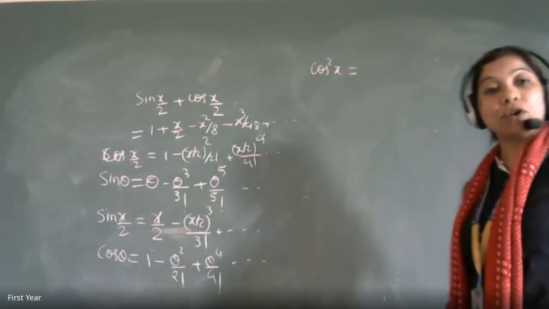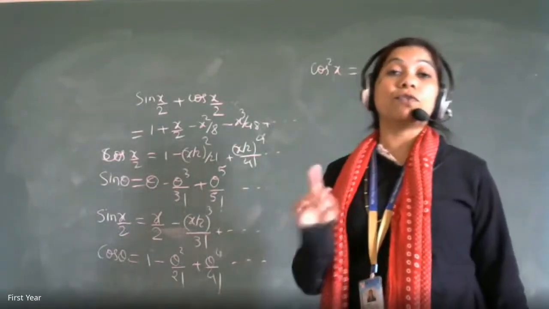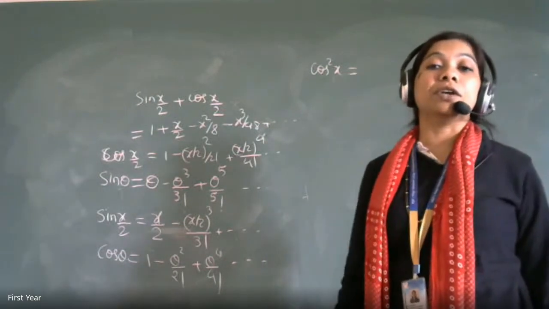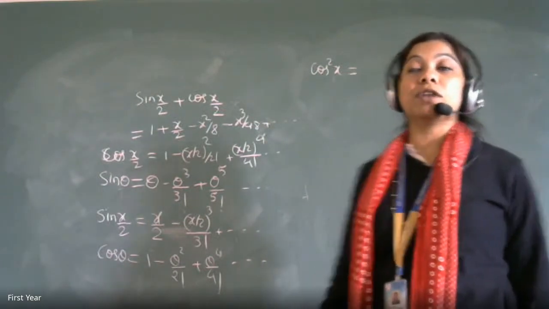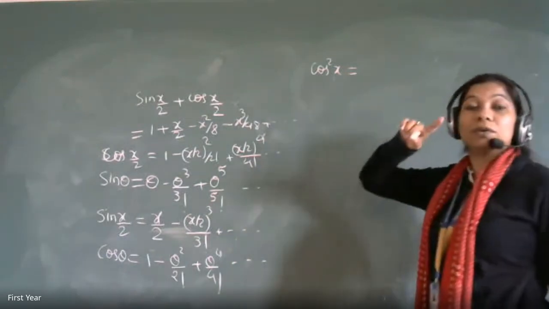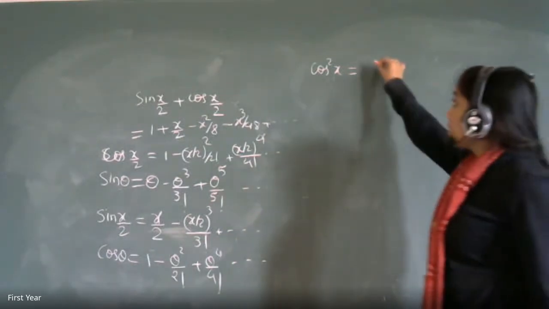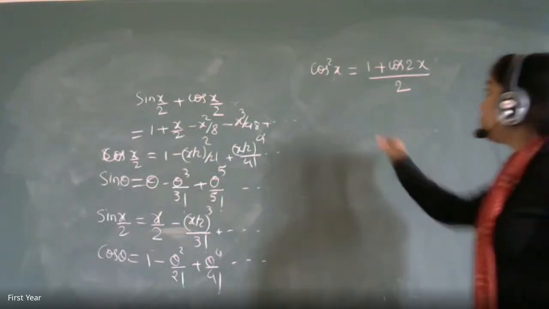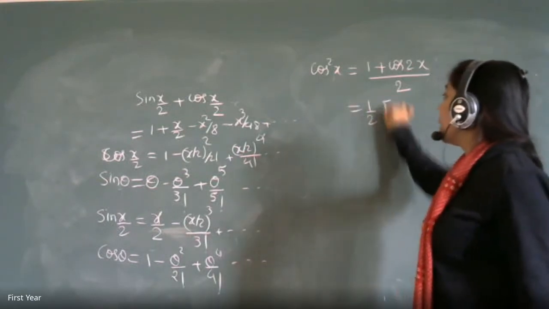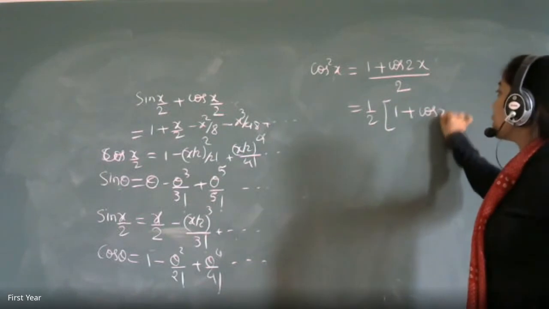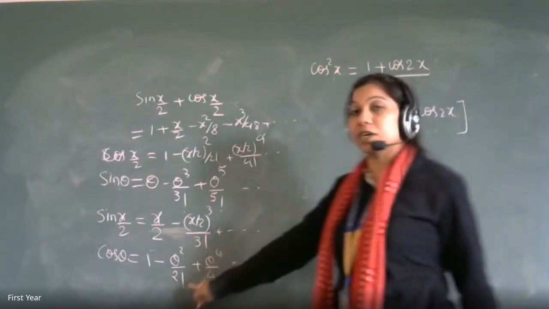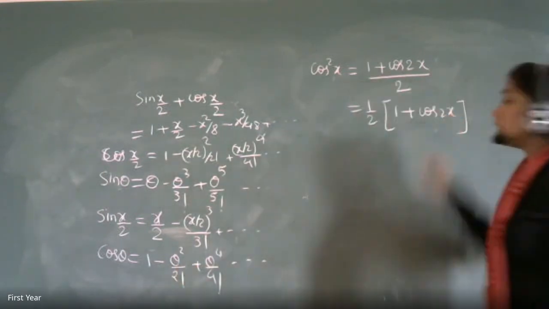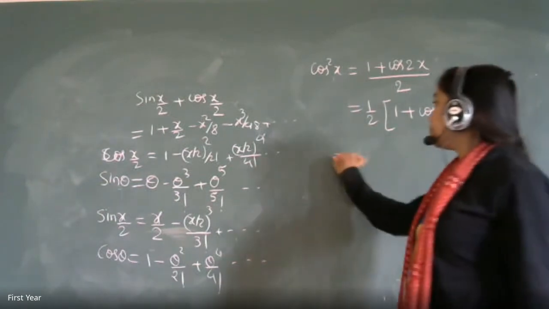You have to convert that cos square term to a single-degree term. For that, first you have to use a trigonometric identity. What's the trigonometric identity which will convert cos square into a power 1 term? Cos square x is 1 plus cos 2x divided by 2. Very good, that's absolutely right. So this is your expansion. Now you know the formula of cos theta. In place of theta, put 2x. That's your answer.